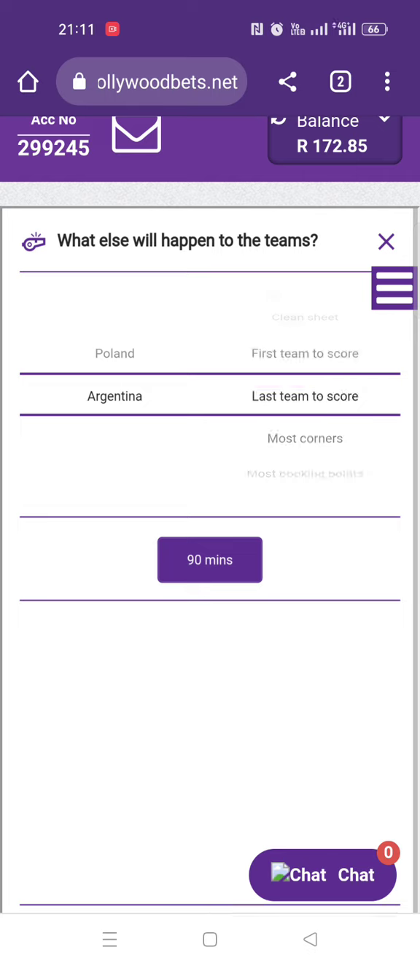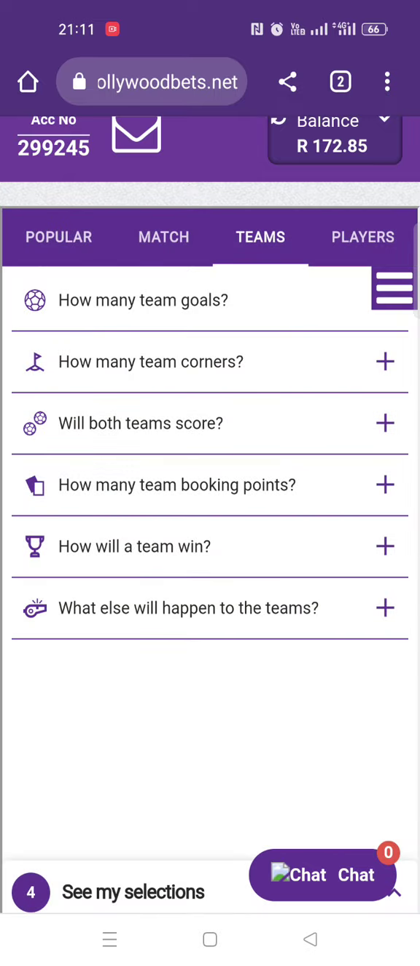Argentina will be the last team to score. Argentina will be the team with most corners, with most booking points, and so on and so forth. Or you can choose all of these for Poland. You can just interchange between Poland and Argentina here. Other than that, that's it.